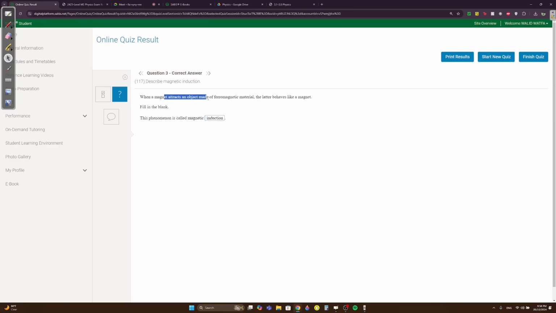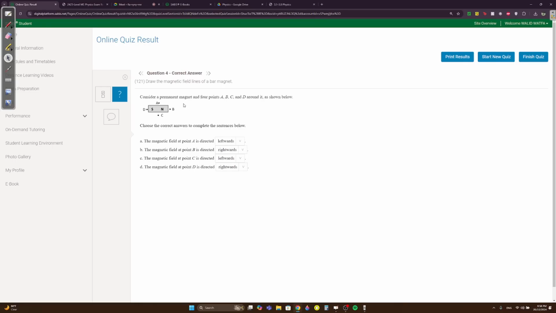When a magnet attracts an object made of ferromagnetic material, that object behaves like a magnet. What is this called? Magnetic induction. Remember, when you have an object like iron, a ferromagnetic material like steel, iron, cobalt, nickel, or ceramic, if you place a magnet near it, it will exhibit magnetic properties for a short amount of time. This is called magnetic induction.